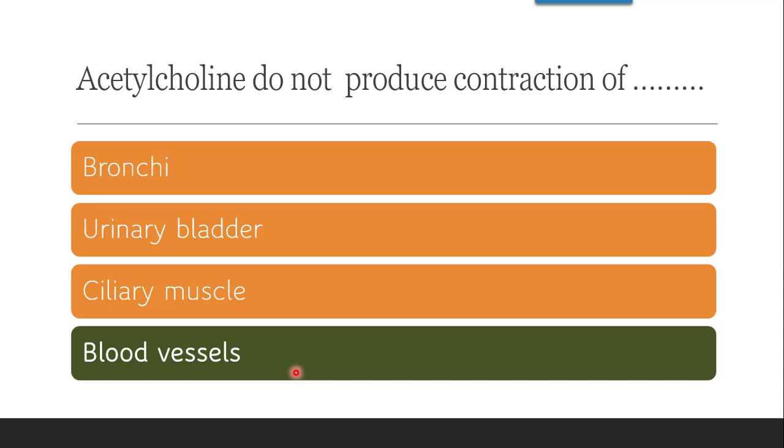Next question is, acetylcholine does not produce contraction of whether bronchi, urinary bladder, ciliary muscle, or blood vessel. Definitely blood vessels, because it acts on blood vessels through M2 receptors, and M2 receptors are inhibitory in nature, so they will not produce the contraction.